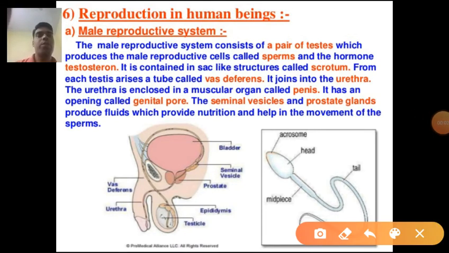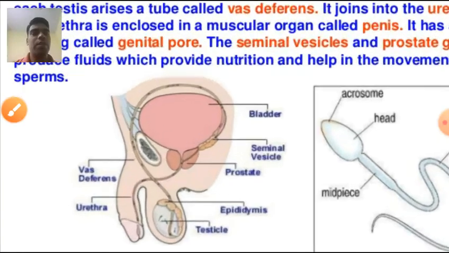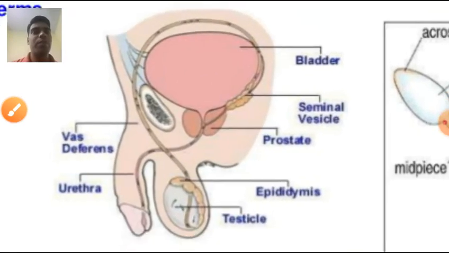Hello students. So today we will start a new topic, reproduction in human beings. First we will discuss the male reproductive system, its parts, and its function. So start here. A diagram of the male reproductive system is represented.